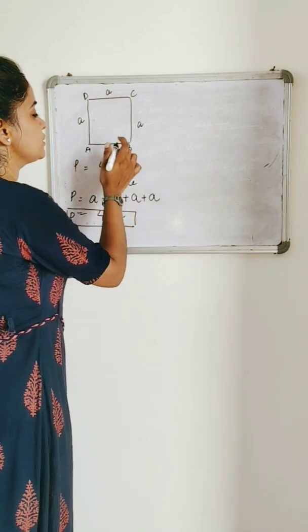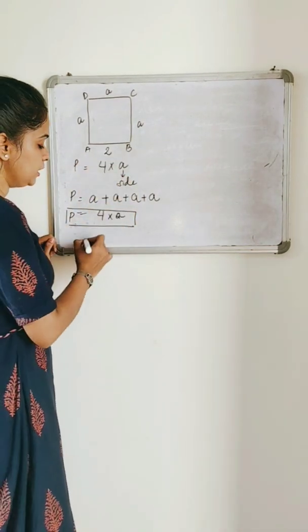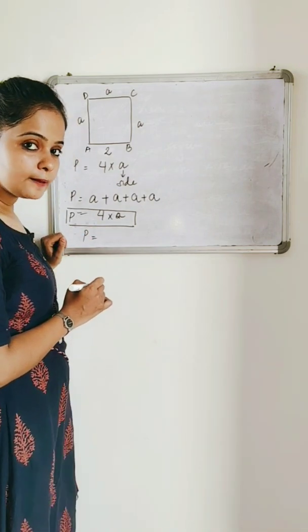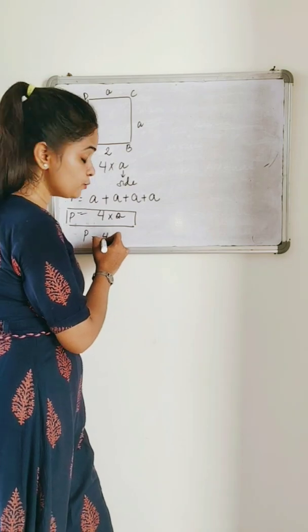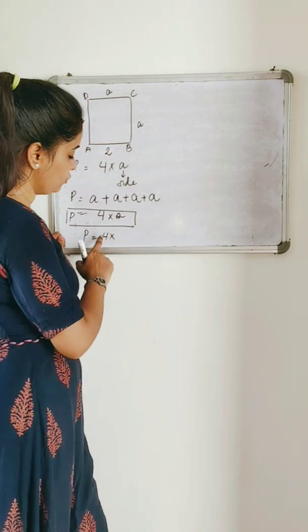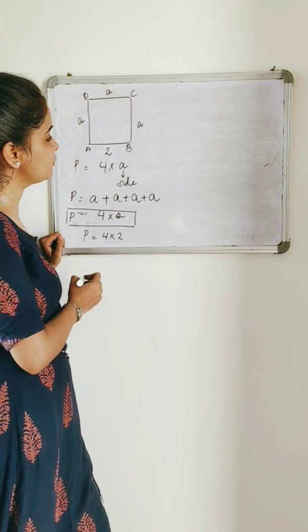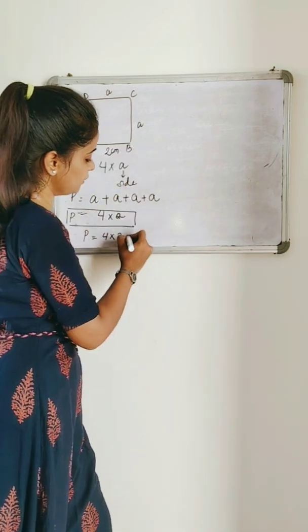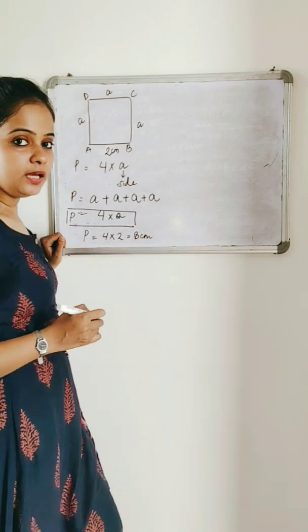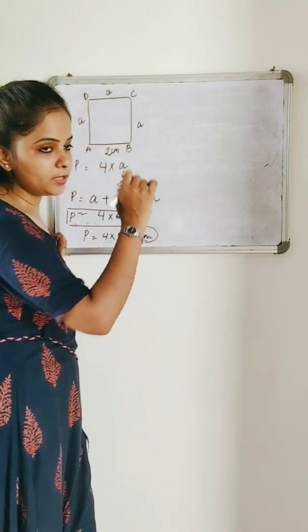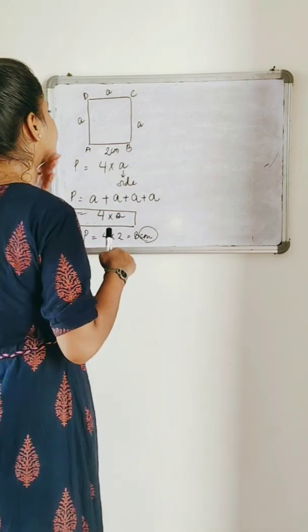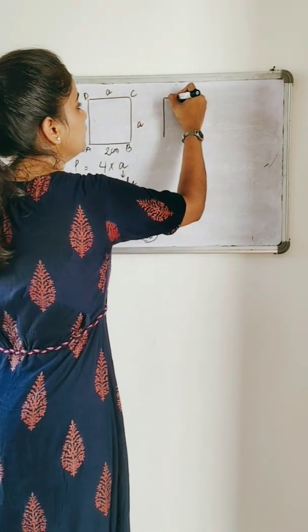If I give you a square of 2 centimeter, can you tell me the perimeter of this square? Ma'am, this is very simple. You just multiply the side by 4. So 4 multiplied by side. Side is 2 centimeter. 4 2s are 8. 8 centimeter is the answer. Always remember, don't forget to put the unit. Very important point.